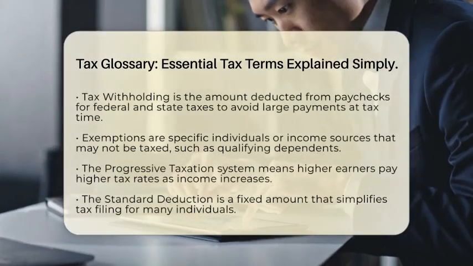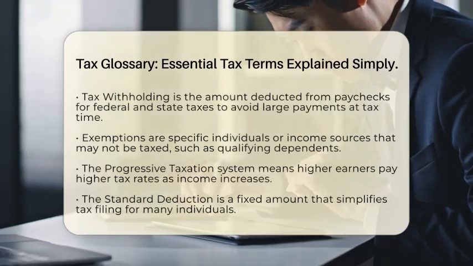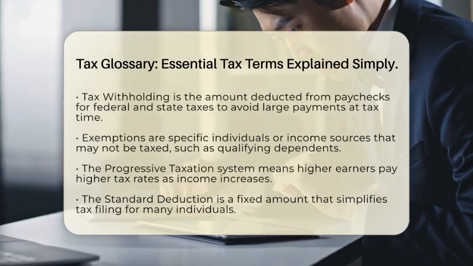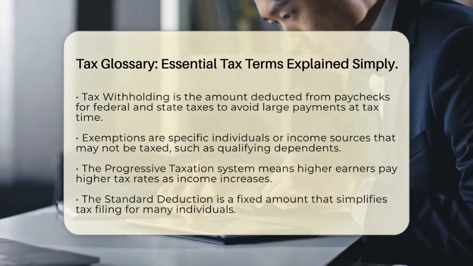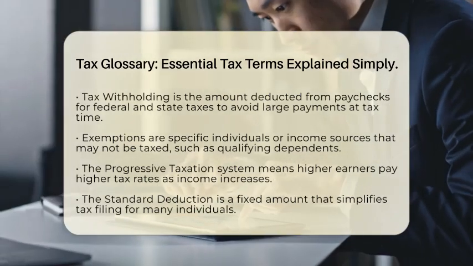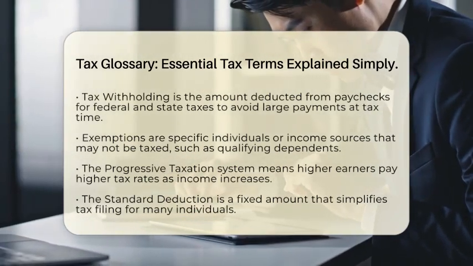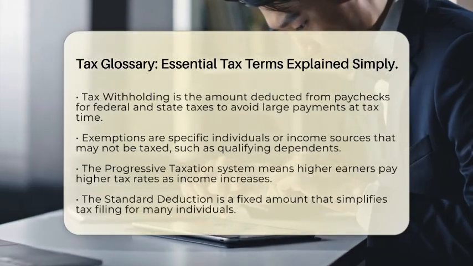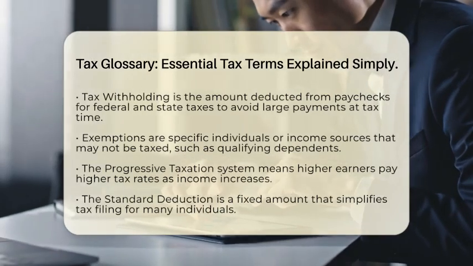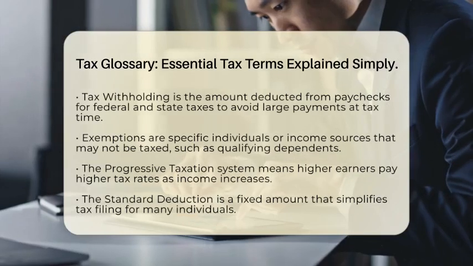Unlike deductions, tax credits reduce your tax bill directly. For example, if you have a $500 tax credit, it reduces your tax owed by $500. Some credits can even result in a refund if they exceed your tax owed. Tax withholding is the amount your employer takes out of your paycheck to prepay your federal and state taxes. Proper withholding helps you avoid owing a large amount at tax time or getting a large refund.